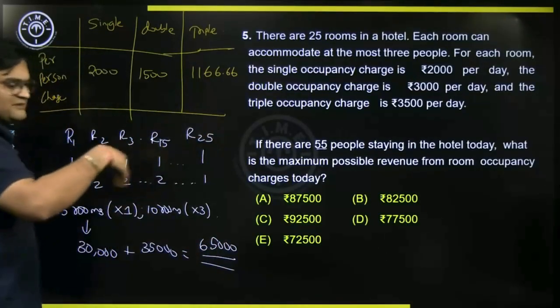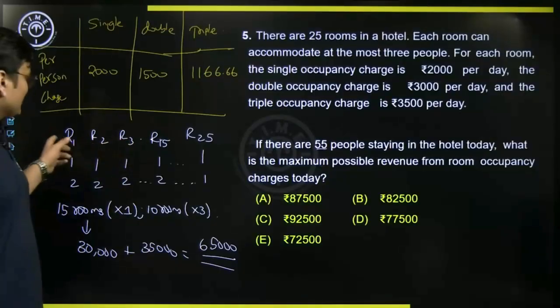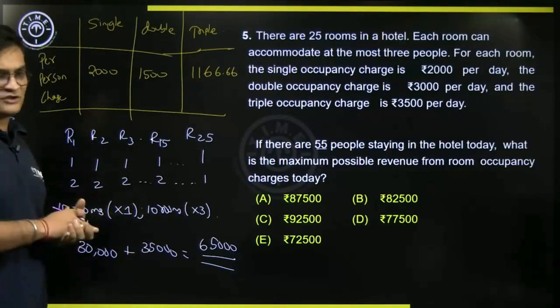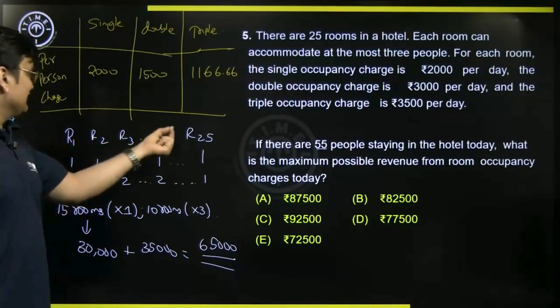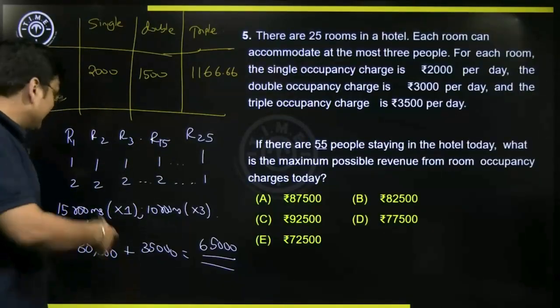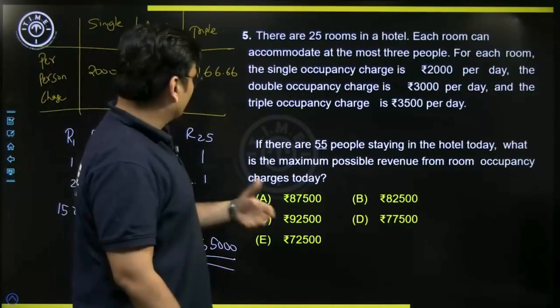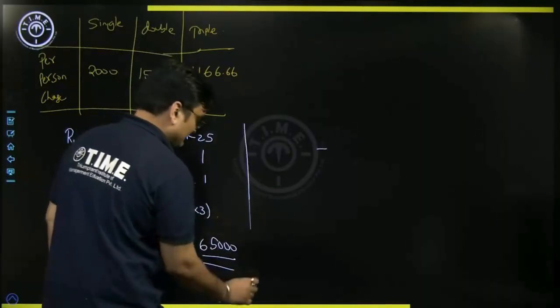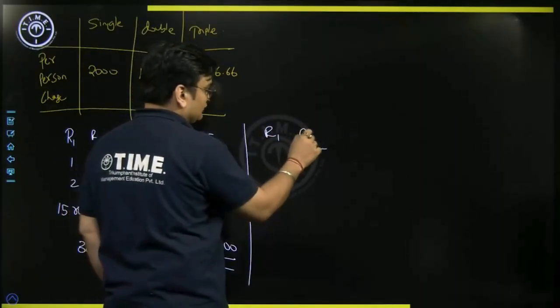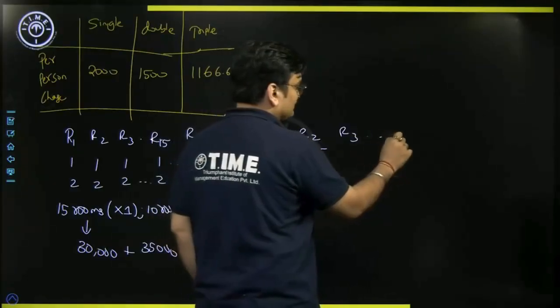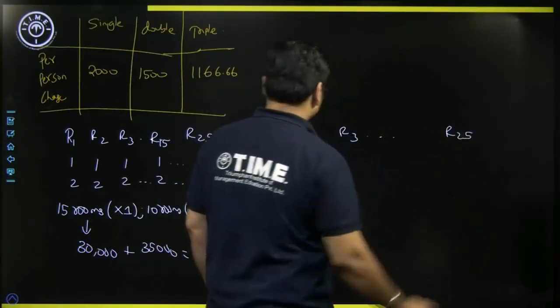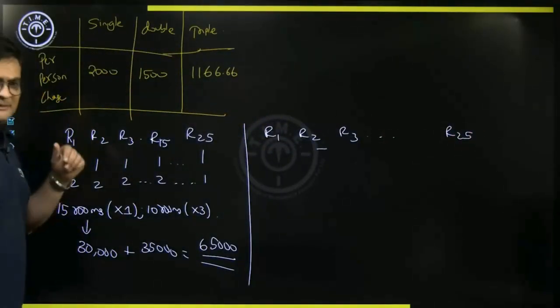But clearly it's not matching with any of the option choices. So hence we could conclude that this kind of thinking was wrong. So trying to maximize single occupancy rooms did not yield the required result. So let's try to think of something else. So we have room 1, room 2, room 3, room 25. Now we have 50 people.